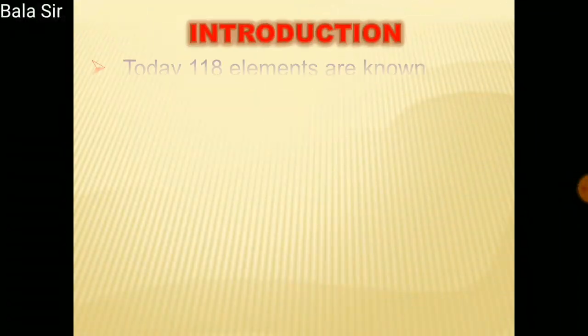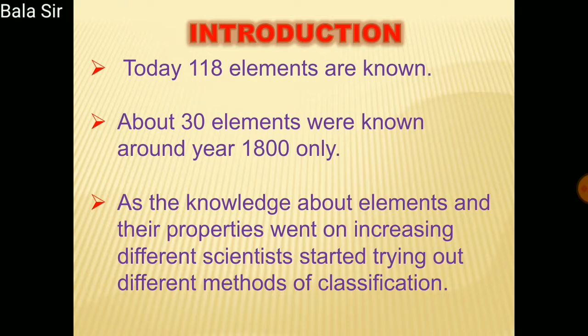So let us start with the introduction. We have learned in the previous standard that all the atoms of an element are of only one type. But today 118 elements are known to the scientific world. However, around the year 1800, about 30 elements were known. More elements were discovered in the course of time.